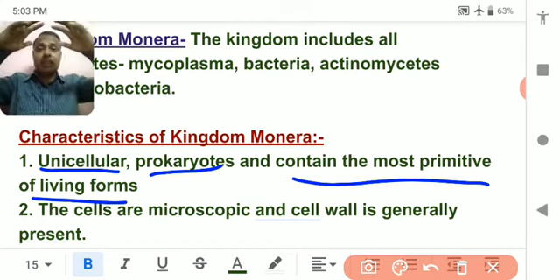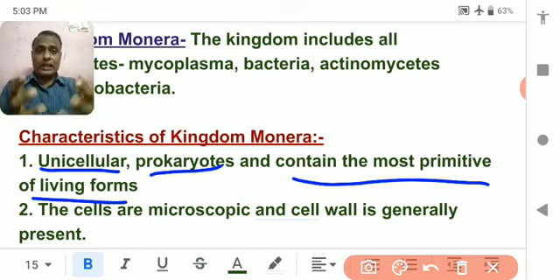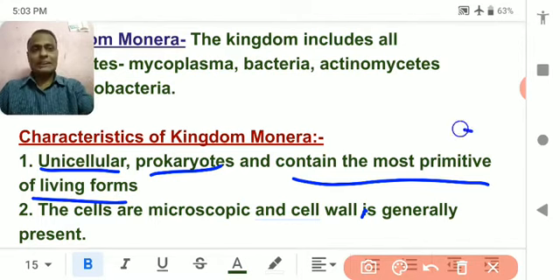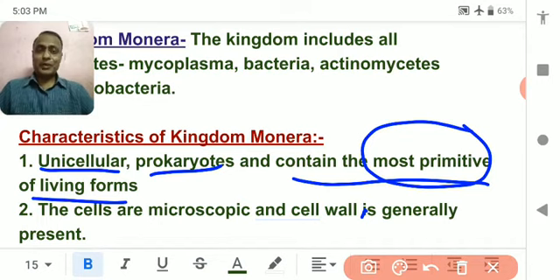When there was nothing in the world and the world was developing, new kinds of organisms started developing. So the first organisms that developed in the primitive earth were these unicellular organisms, because no developed system existed at that time.